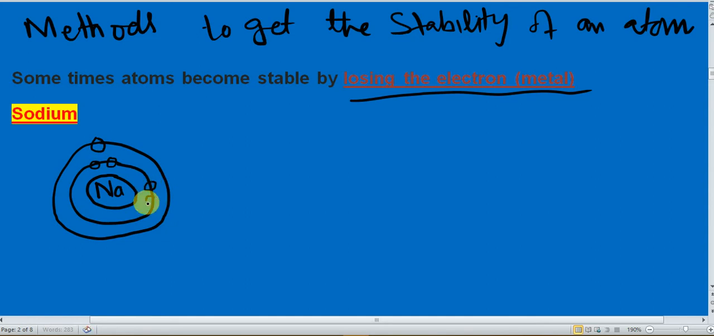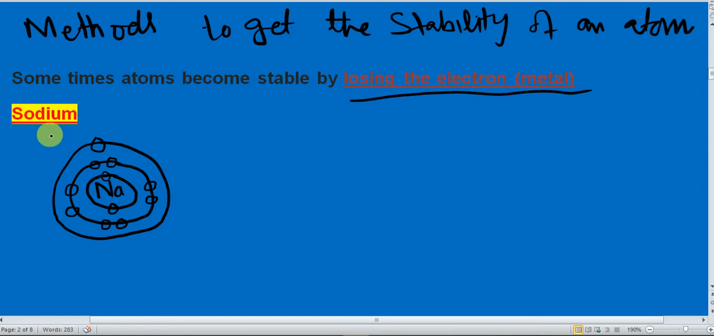So what do you think about this sodium? This sodium is stable or unstable? In the outermost shell, sodium has only one electron, and no other atom will give the 7th electron to the sodium. So what will it do? Sodium wants to get stable. It will be stable after gaining the 7th electron, but no other atom will give the 7th electron. So what will it do?